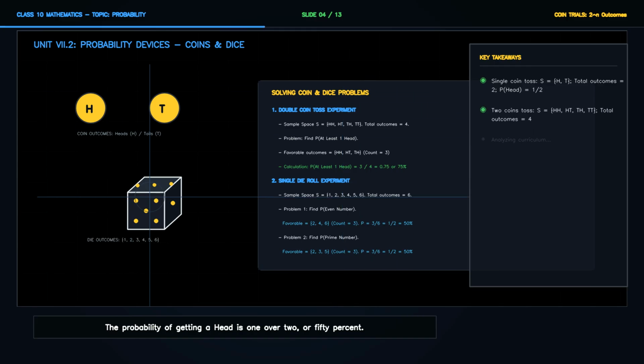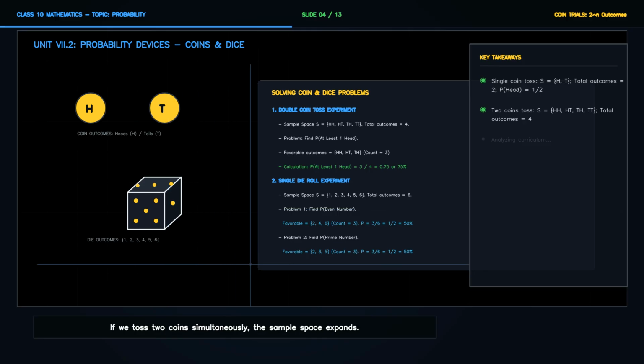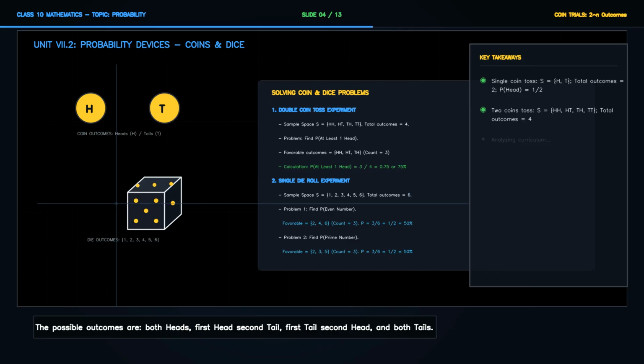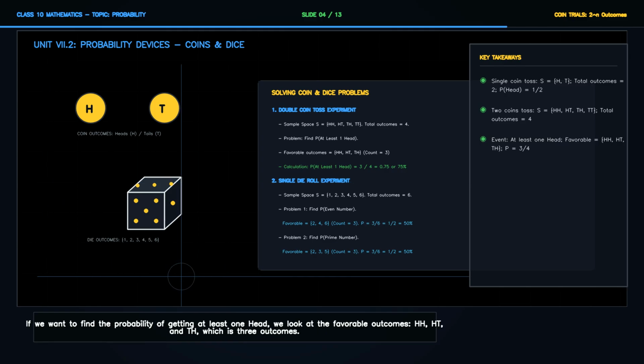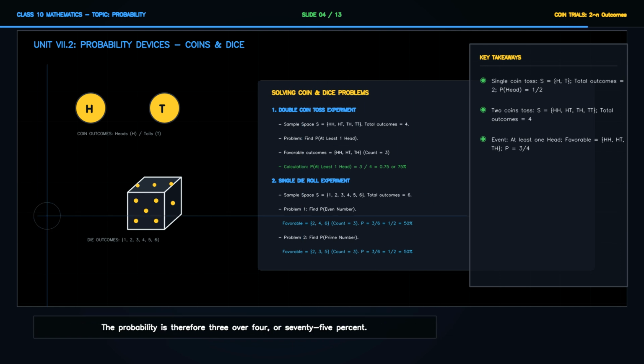If we toss two coins simultaneously, the sample space expands. The possible outcomes are both heads, first head second tail, first tail second head, and both tails. This gives a total of 4 outcomes in our sample space. If we want to find the probability of getting at least one head, we look at the favorable outcomes, HH, HT, and TH, which is 3 outcomes. The probability is therefore 3 over 4, or 75%.